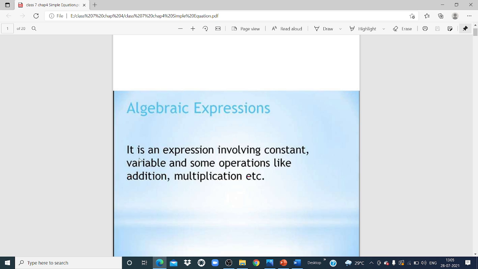So what is an algebraic expression? An algebraic expression is an expression involving constants, variables and some operations like addition, multiplication and so on. Just keep in mind that word expression. What is an expression? An expression is a set of things which consists of variables as well as constants and some operations like addition, subtraction, multiplication and so on. So this is what an algebraic expression is.